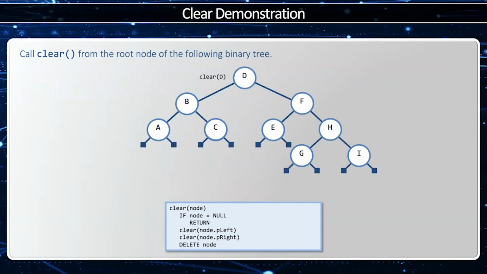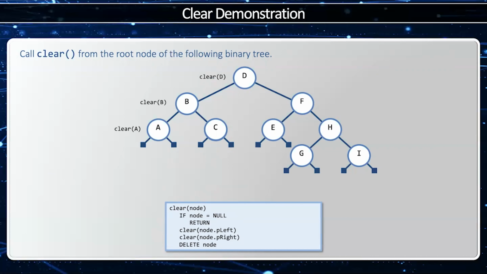Now, I cannot actually delete D yet, because if I do, I will never have access to B and F and the subtree below it. So I will not be able to ever delete those items. So now I'm going to call clear on D's P left, which is B. And that's the same as calling clear on B. And then B immediately is going to call clear on A.